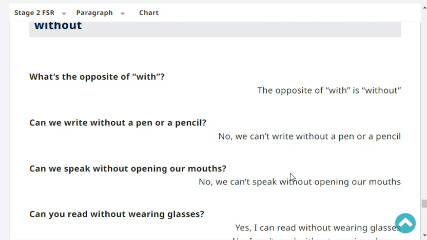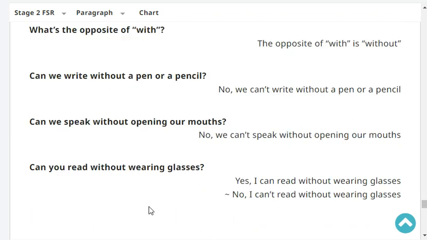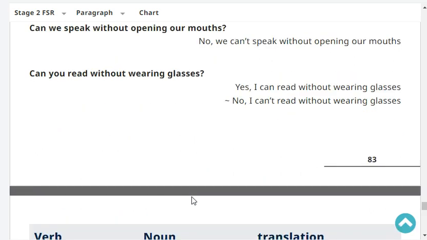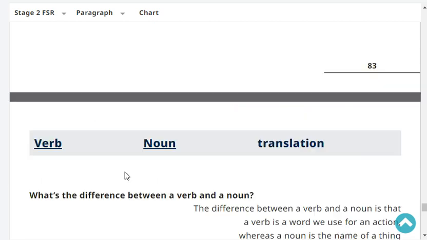Very good. Can you read without wearing glasses? Yes or no? No, I can't read without wearing glasses. Very good.